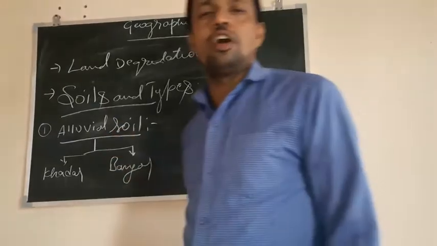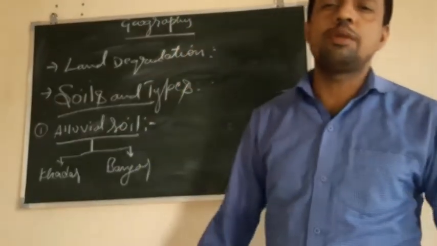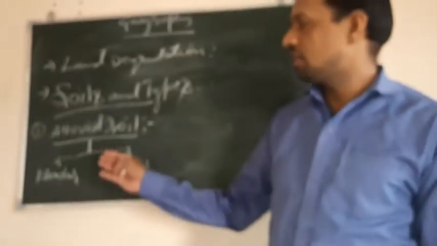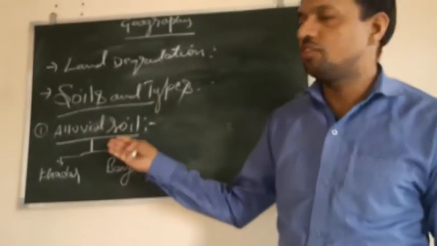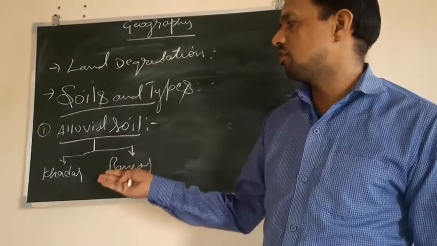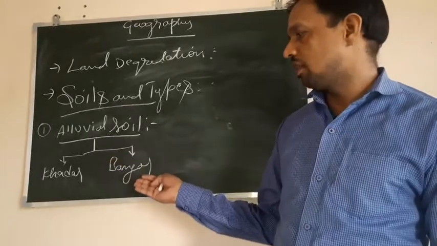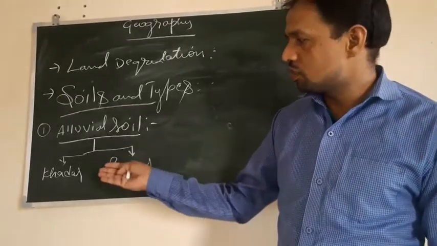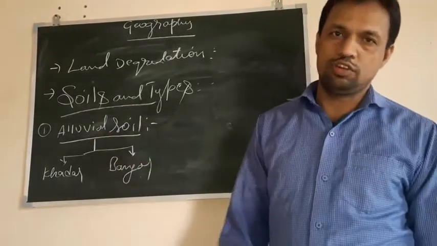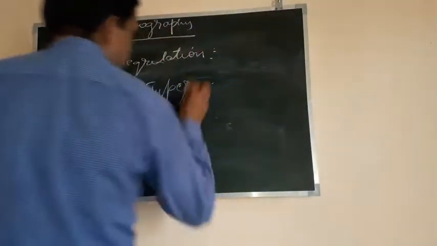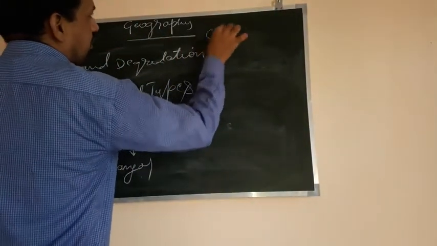Now, in alluvial soil we can grow almost all types of crops, and as I already said, it is available in the regions of Ganga, Brahmaputra, Indus, and the eastern coastal plains. In some parts of Rajasthan also we find alluvial soil. Now after alluvial soil, the next one is black soil.